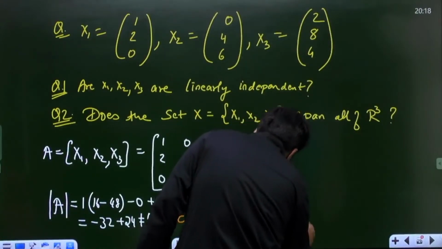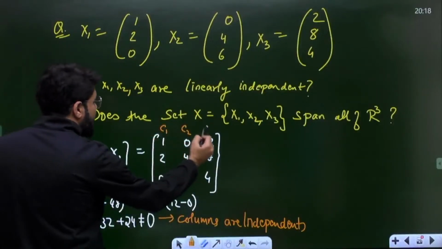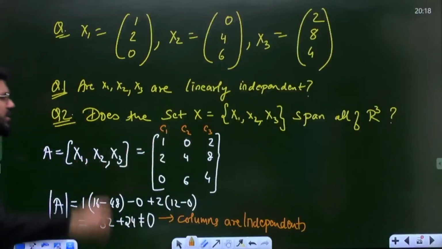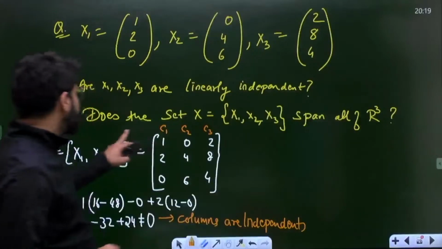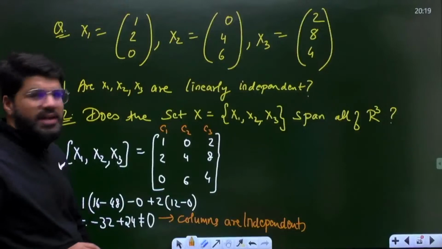What are the columns here? The columns are respectively the given vectors: C1 is x1, C2 is the x2 vector, C3 is the x3 vector. Is that clear to everybody? That means the columns are independent, which means the given vectors x1, x2, x3 are independent. So are the vectors x1, x2, x3 independent?